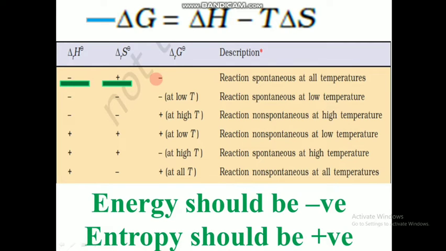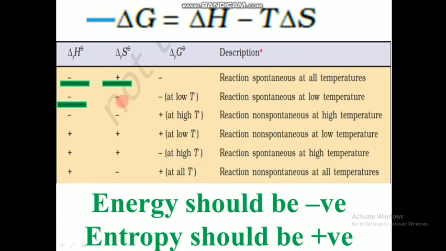Delta G will get a negative value, hence the reaction will be spontaneous at all temperatures. Temperature is not a factor there, because when delta H is negative and delta S is positive, we will get the delta G value as negative. So hence all the reactions will be spontaneous under this condition. Next condition we are considering: delta H is negative, that is a feasible condition.